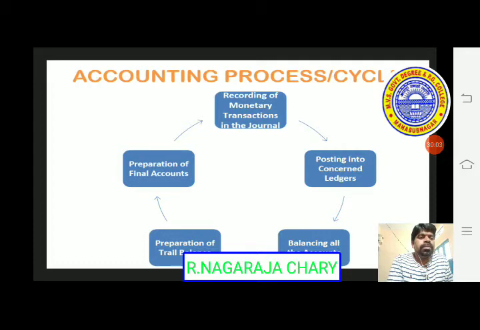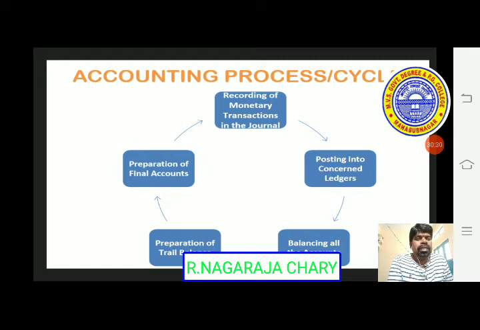With the help of some accounting principles, according to the nature of the transaction, we have to follow that transactions are to be recorded in the journal. So that is the first step. After recording journal entries in the books of accounts, next is posting into concerned ledgers. Whatever transactions we recorded in the journal, from that we need a summary of transactions for the concerned ledger.